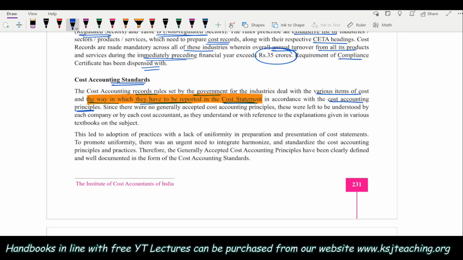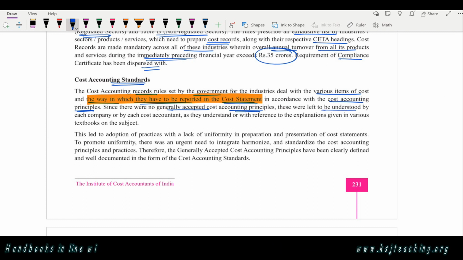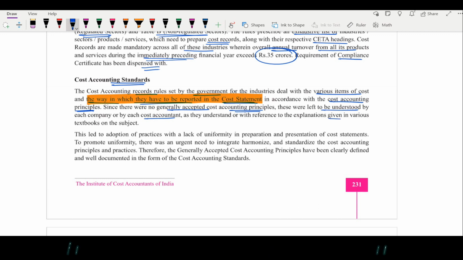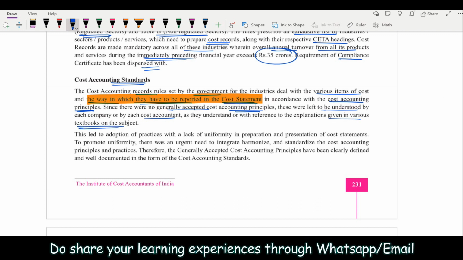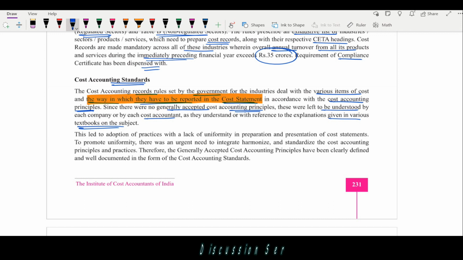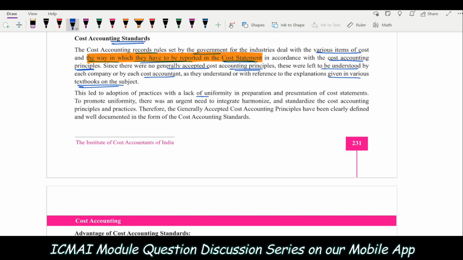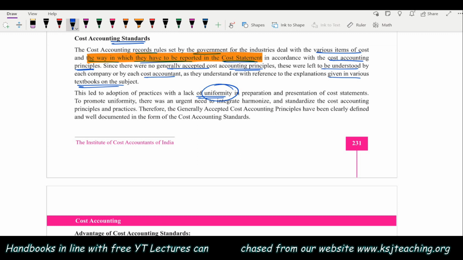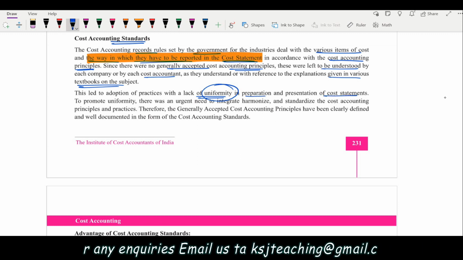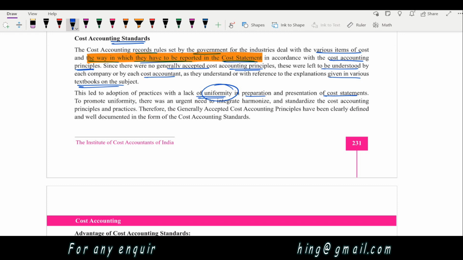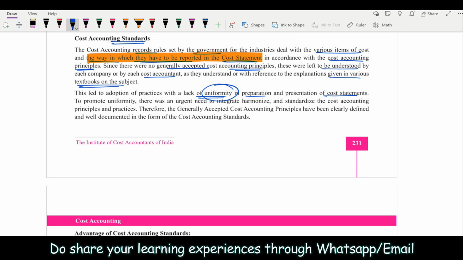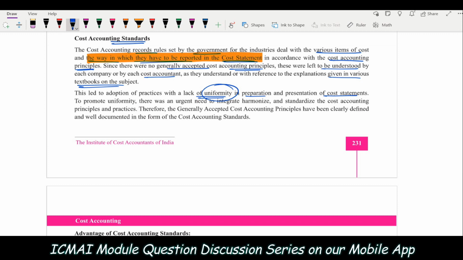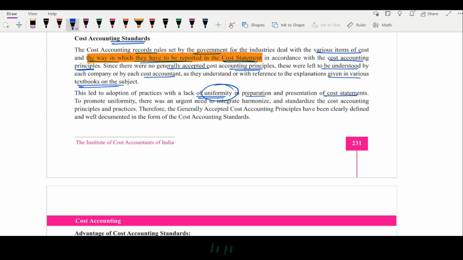Since there were no generally accepted cost accounting principles, they were left to be understood by each company or each cost accountant as they understand, or with reference to explanations given in the various textbooks on the subject. So everyone was interpreting according to their understanding and knowledge. This led to adoption of practices with a lack of uniformity across the industries and institutions in the preparation and presentation of cost statements. Sir, if there is no uniformity, how will you be able to compare? How will you identify whether a particular industry is doing well or not? You will not be able to do that. That was the biggest problem, right?